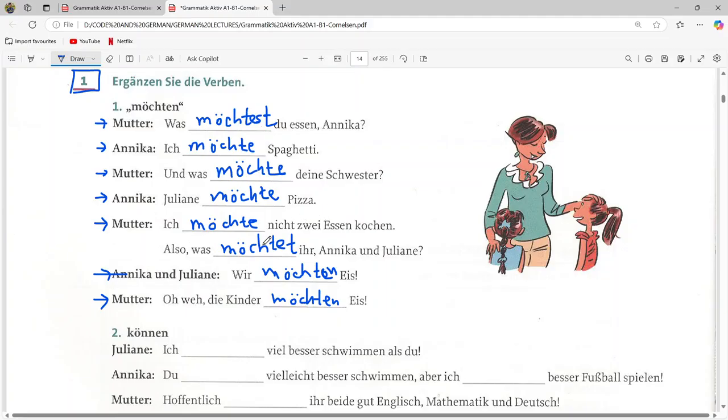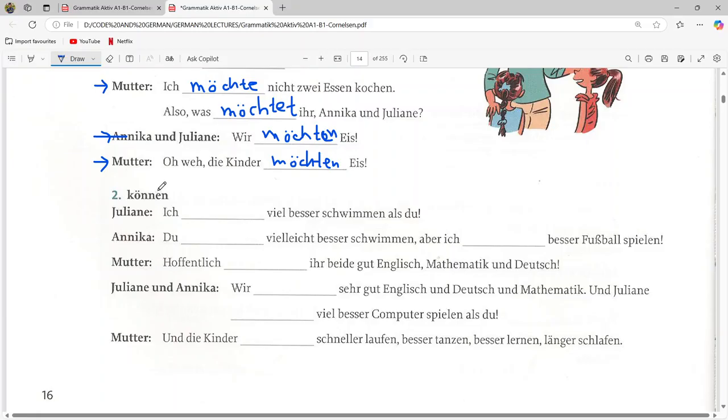Also, was möchtet ihr, Annika and Julian? Again she is asking what you want, Annika and Julian, and they both say, we möchten Eis, so we want ice cream. And lastly mother is saying, die Kinder möchten Eis, means that the kids want ice cream.